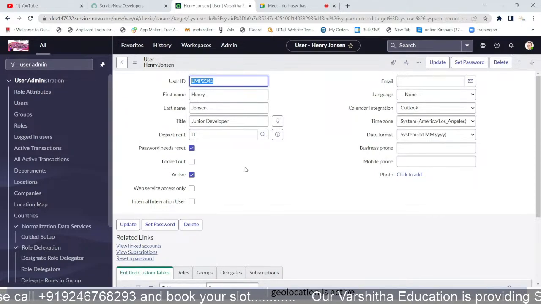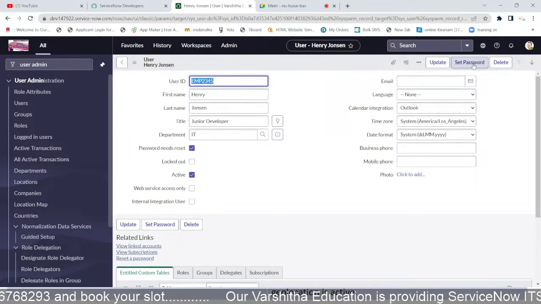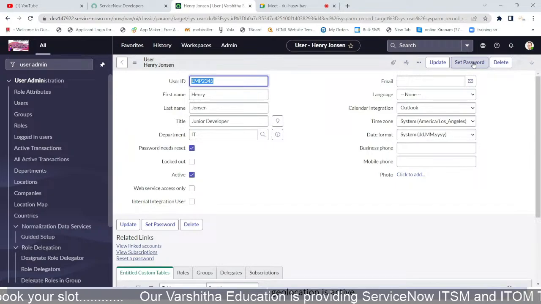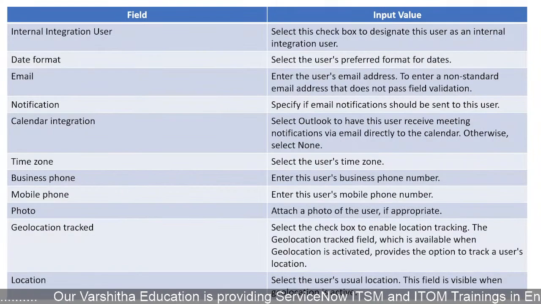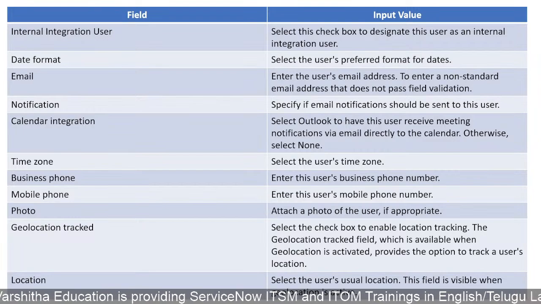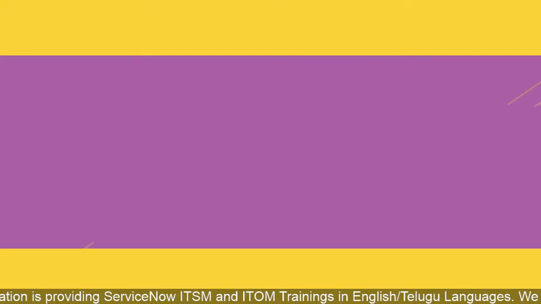And see, update and set password are also shown. When I click on it, we can set the password for that. That is the reason. And location is also sometimes present in those forms. Location means where we are, for example in the USA, so location like this.